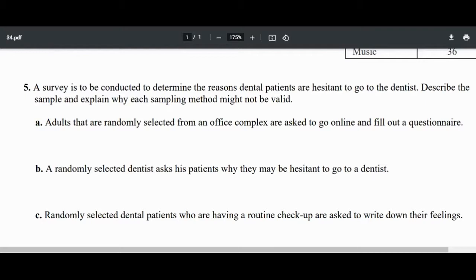And C, randomly selected dental patients who are having a routine checkup are asked to write down their feelings. This one's a little bit more difficult. It is not random, really, since the people at the dental office are asked. So if you maybe went to the grocery store and asked people that are not necessarily at the dentist, because think about when you go to the dentist. Like I just went last week and I had to get 2 fillings. I wasn't really happy about going to the dentist, so I'm not going to answer that very well. I'm not going to have very good feelings. Now, if you ask me in a few days while you see me at the grocery store, may be different.